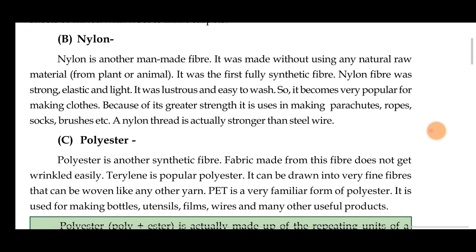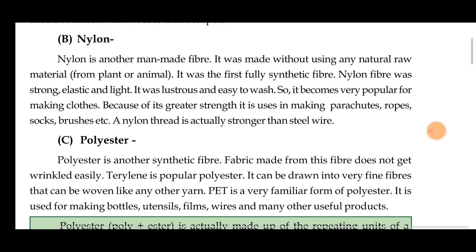So this also was very fun, very good material that they have produced from nylon. It became very popular for making clothes. Because of its greater strength, it is used in making parachutes, ropes, socks, brushes, etc. Because of its durability, it's stretchable and washable. So they made a lot of things from it: ropes, socks, brushes.